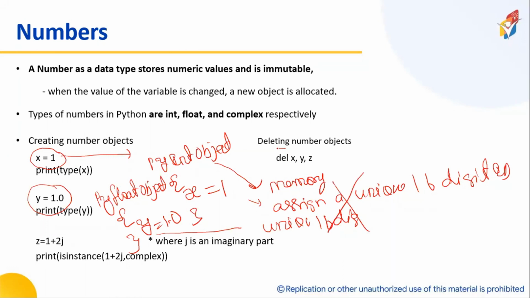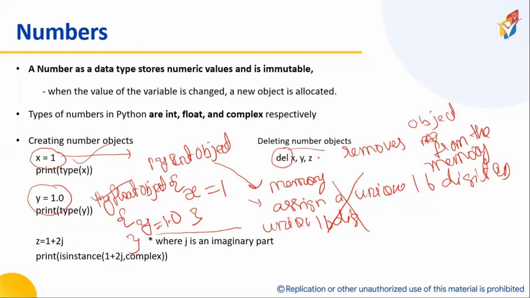I have to use a keyword called del. Del is a keyword which removes the object from memory. Clear? Any doubts? This is how to create an object, and this is how to delete the object. So shall I continue? Any queries?